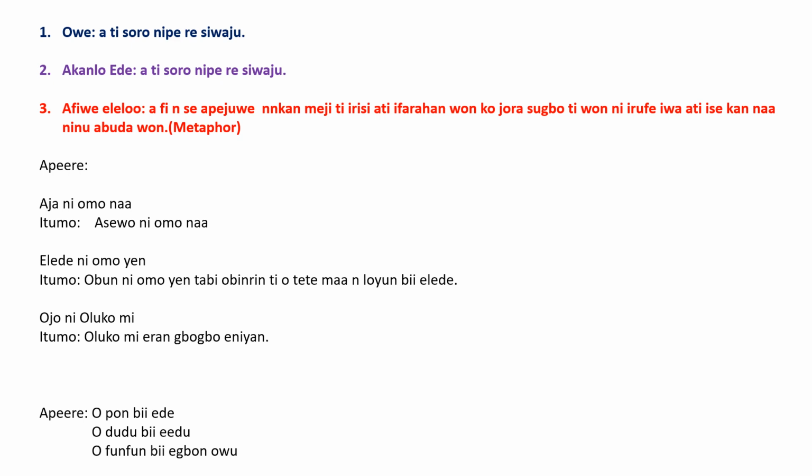So Afiwe eleloo, which is also known as metaphor, and we all know what metaphor is in English. It is just like you're trying to compare two things together.